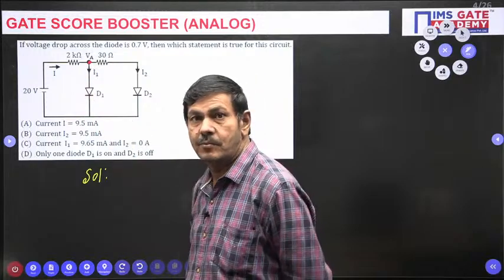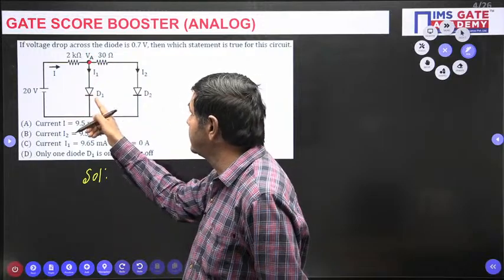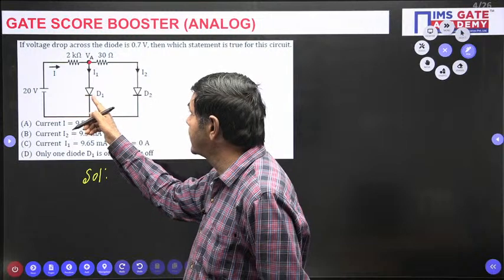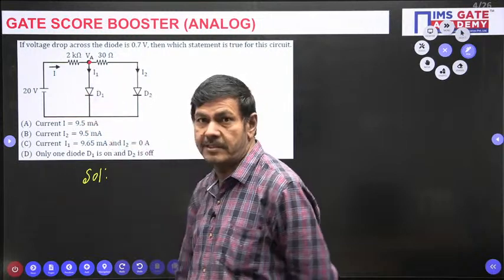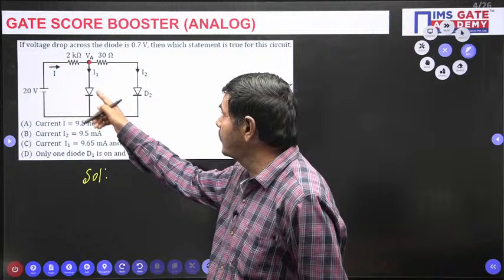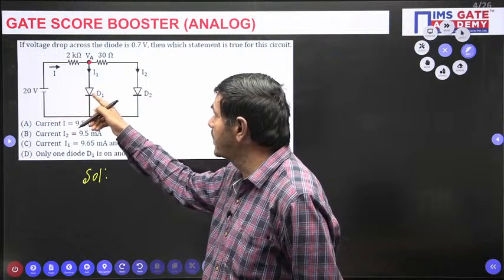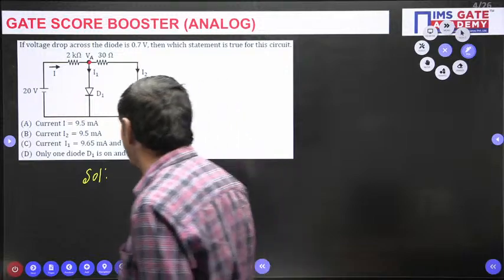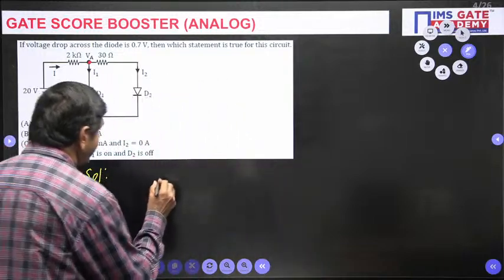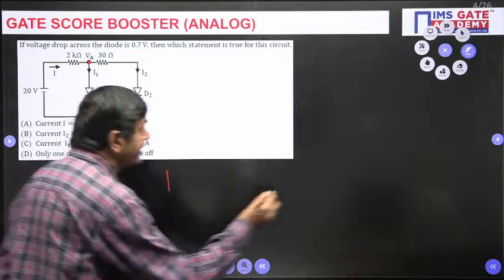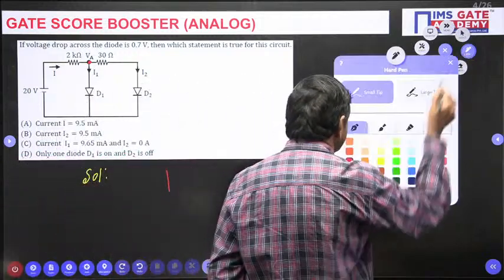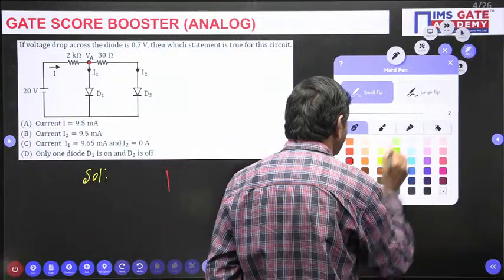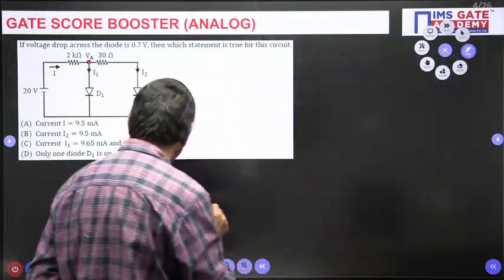So, the voltage drop across this diode is 0.7 volt, and you can find the same voltage. Otherwise, you can draw the equivalent circuit like this. Here I will connect a 20 volts battery.